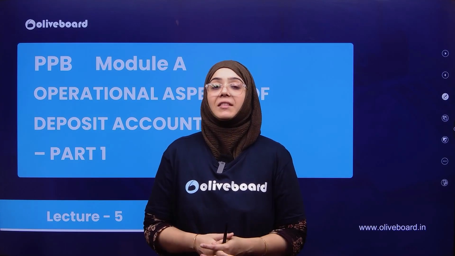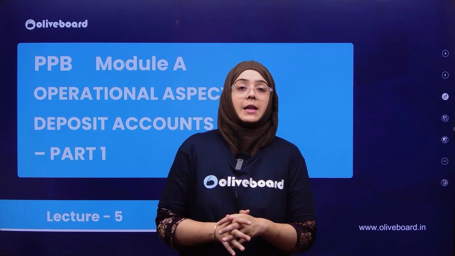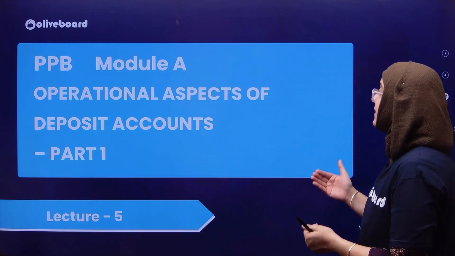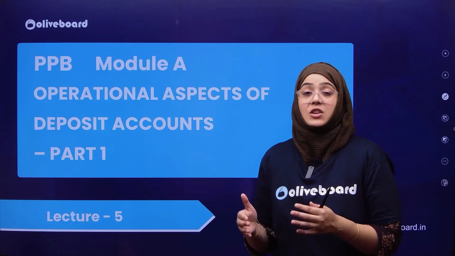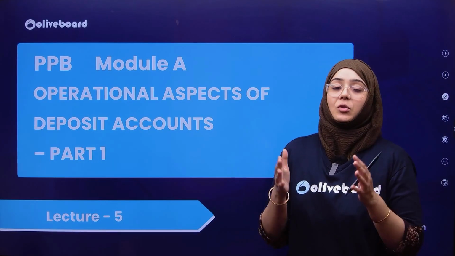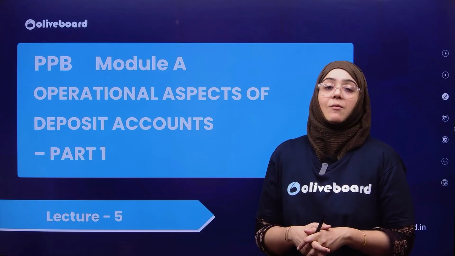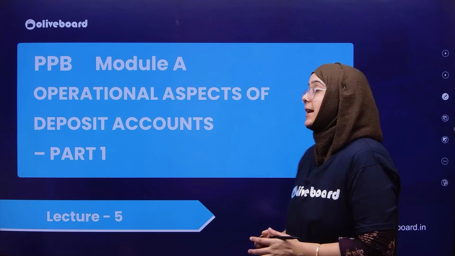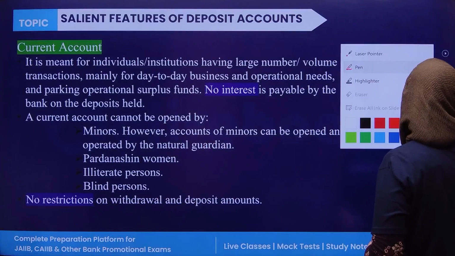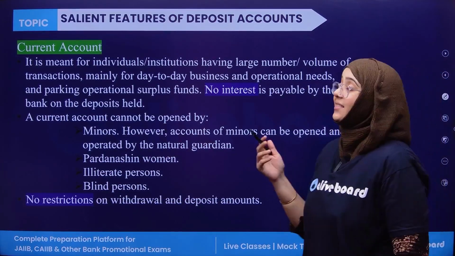So today's topic of discussion is Unit 5, that is operational aspects of deposit account. We are going to discuss this chapter in two parts. Today is part 1, then we will discuss the rest of the chapter in part 2. Let's start with the very first thing, that is what is current account.